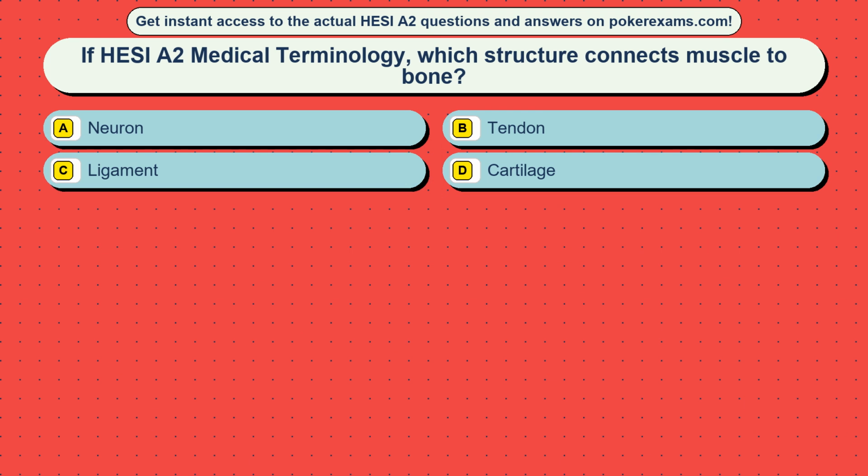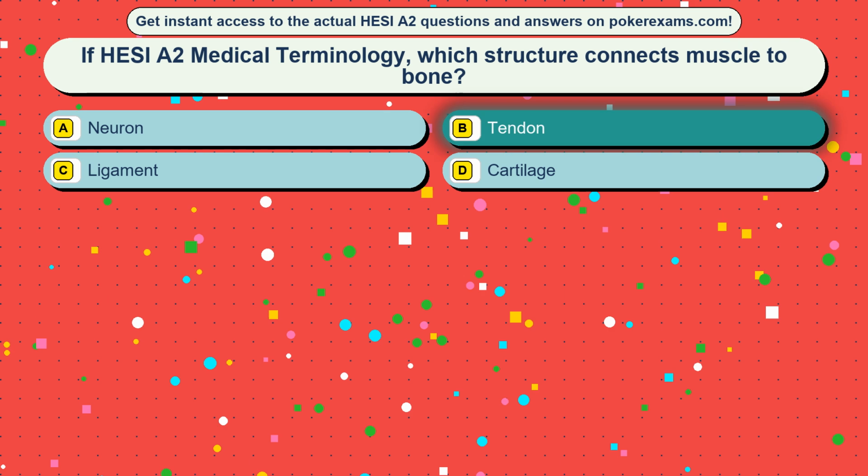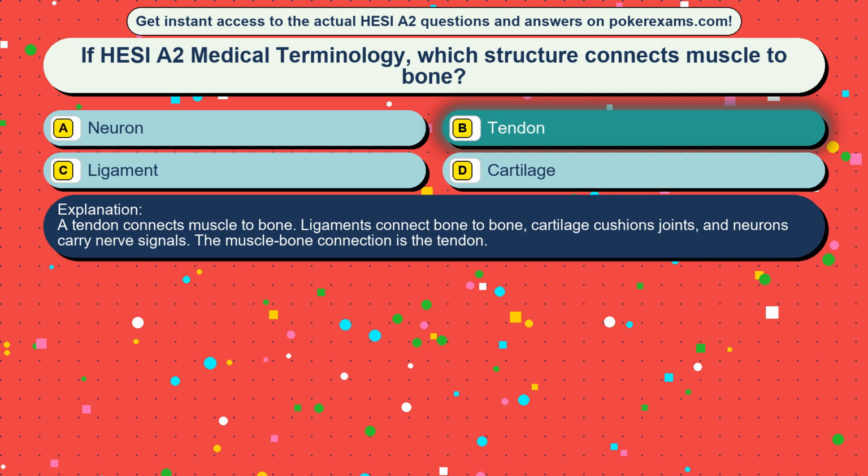Question 40. If HESI A2 medical terminology, which structure connects muscle to bone? Option A, neuron. Option B, tendon. Option C, ligament. Option D, cartilage. The correct answer is option B, tendon. A tendon connects muscle to bone. Ligaments connect bone to bone, cartilage cushions joints, and neurons carry nerve signals. The muscle-bone connection is the tendon.